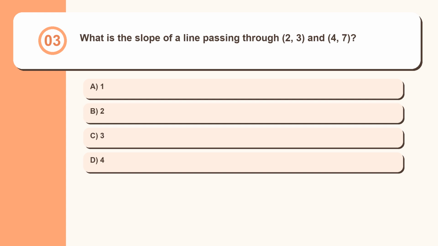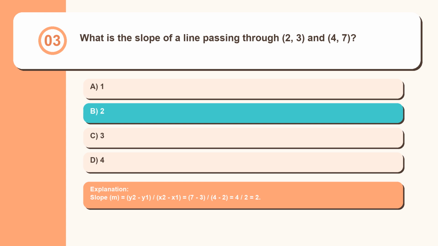Question 3. What is the slope of a line passing through (2, 3) and (4, 7)? 1, 2, 3, 4. Slope, m, equals (y2 - y1) / (x2 - x1) equals (7 - 3) / (4 - 2) equals 4/2 equals 2.